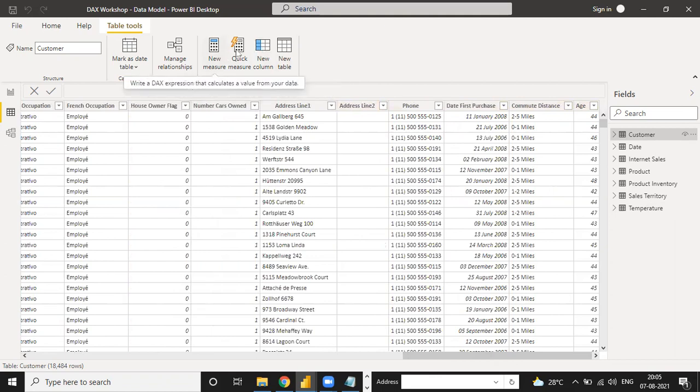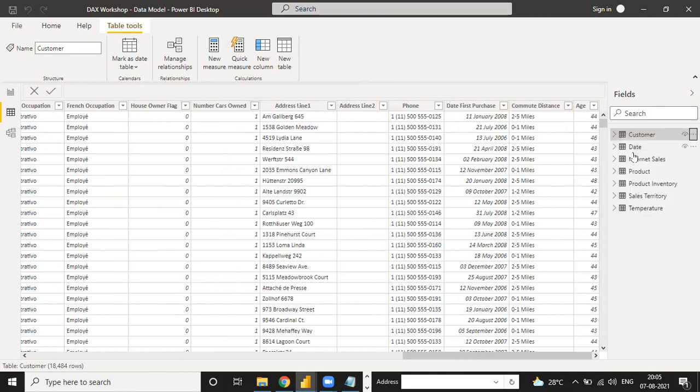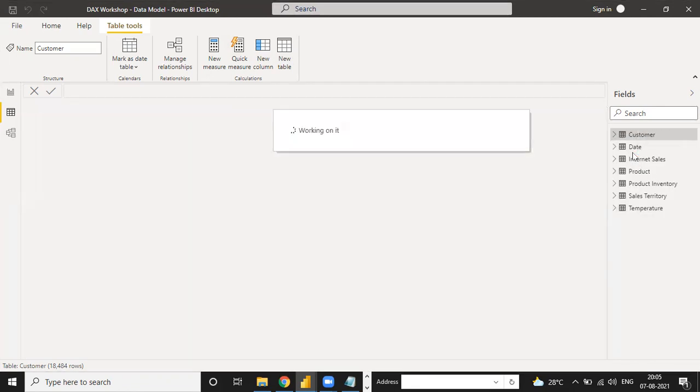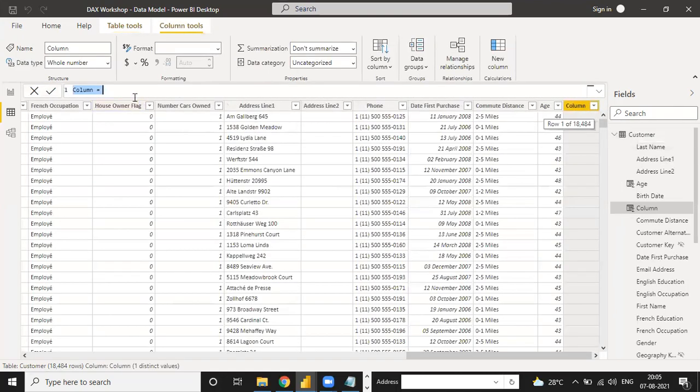You can add a new column under the custom option, either from here with new column or from here with add a new column. There are both ways you can add. Suppose here we add a full name column. You can write the column name as full name.